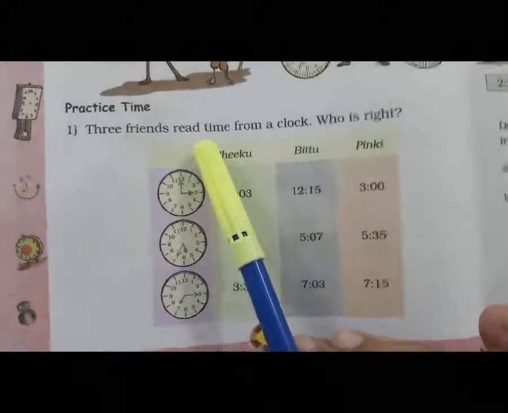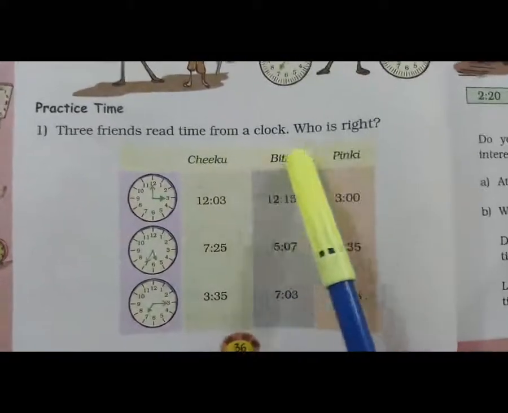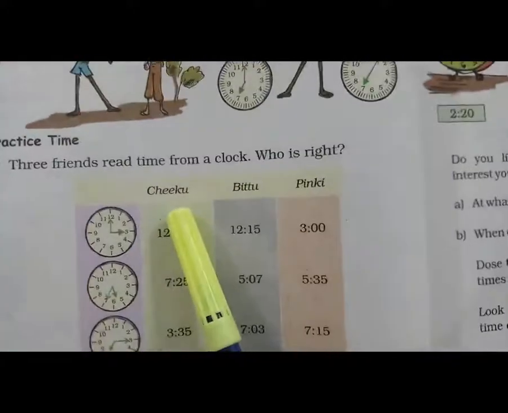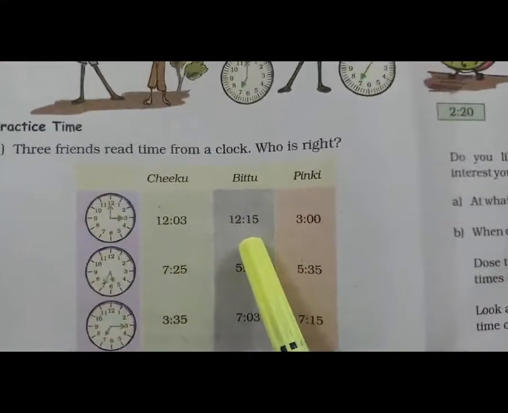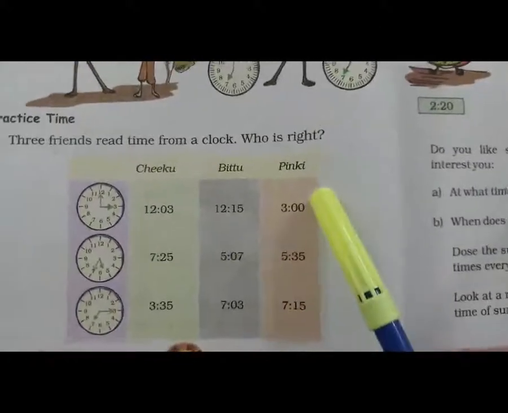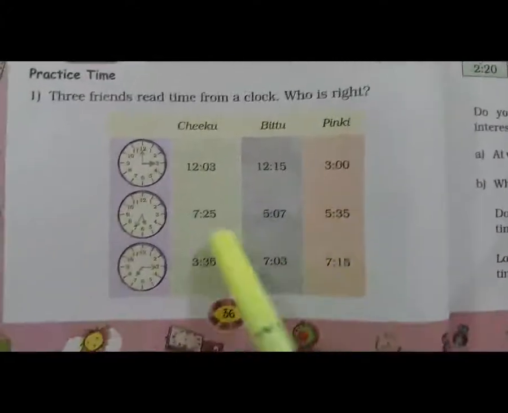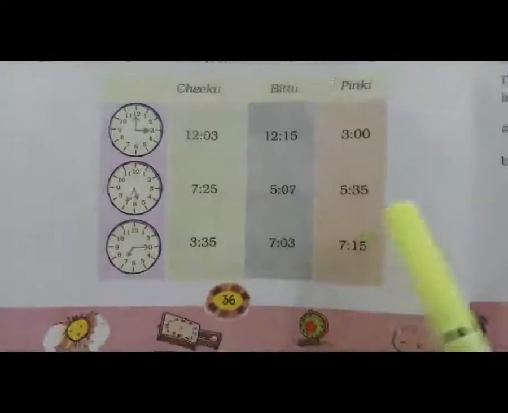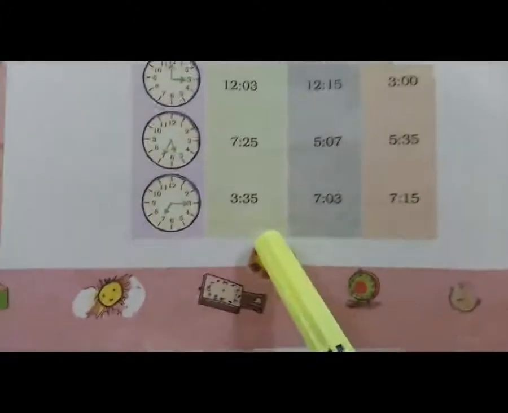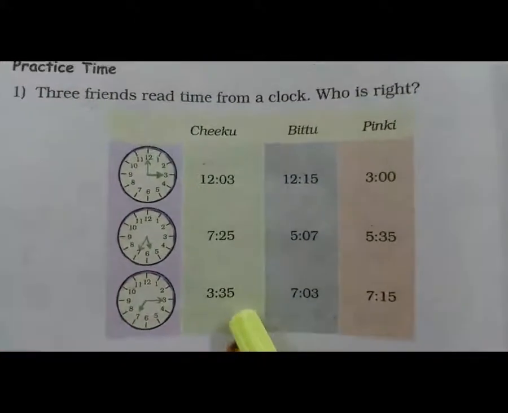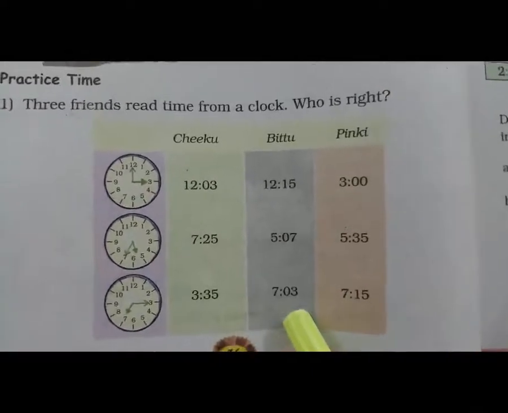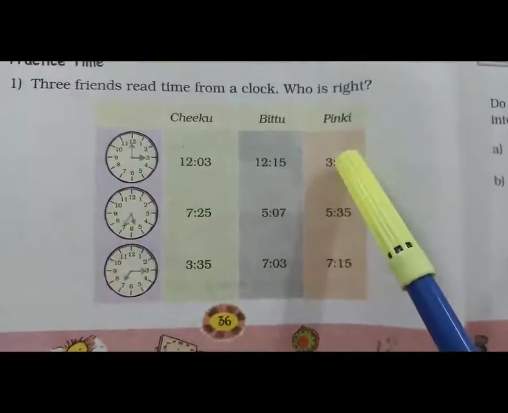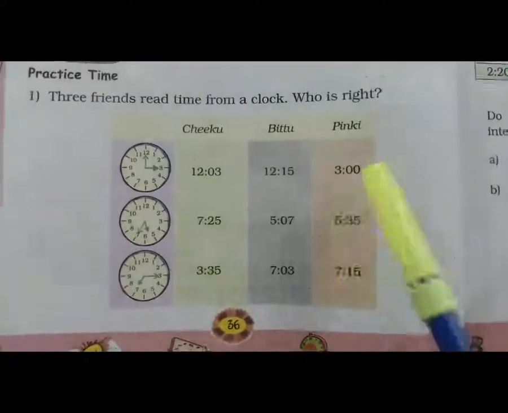Three different friends read the time from the clock. Who is right? See here. Chetu says it is 12:03. Bittu says it is 12:15. Pinky says 3 o'clock. Next, 7:25. Second one, 5 and 7, 5:35, 3:35, 7:03, 7:15. So you find out which one is right from the clock.